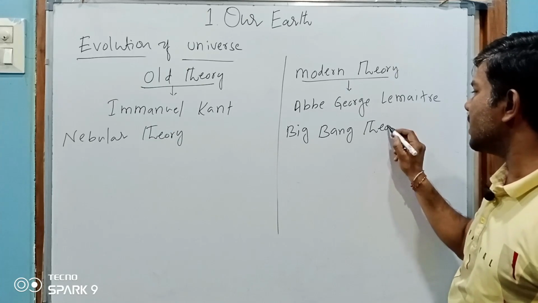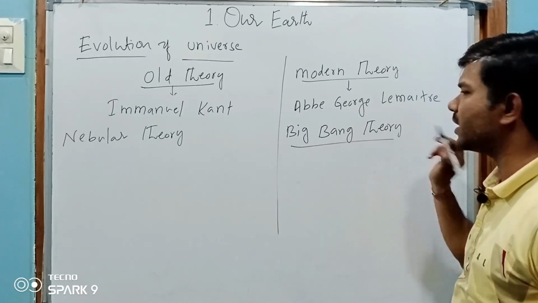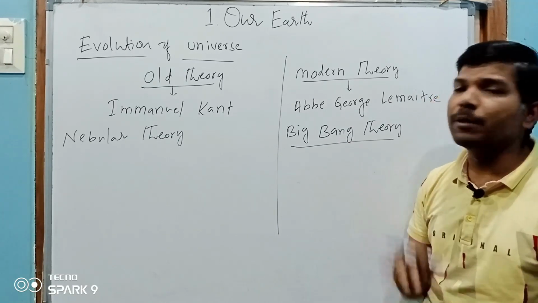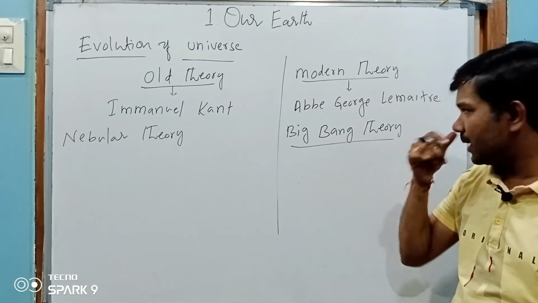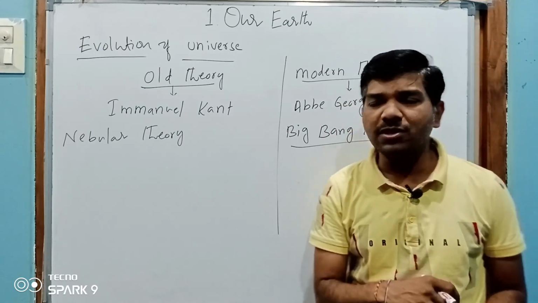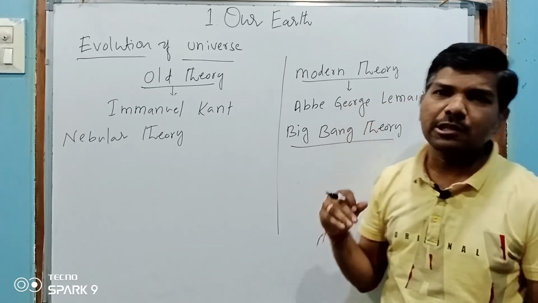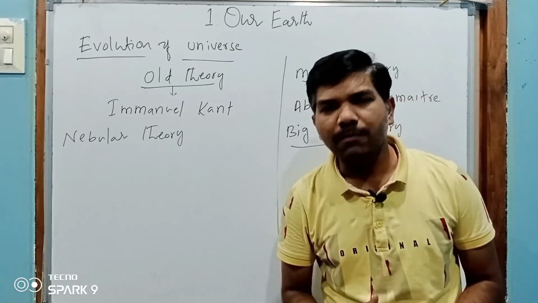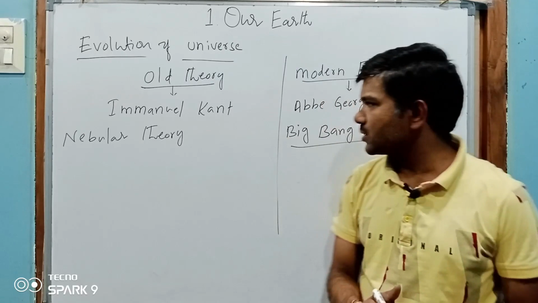The Big Bang theory is mentioned in our textbooks very clearly: the universe evolved due to the Big Bang. But who proposed it was not mentioned, and a detailed explanation is also not given in our textbook. So I want to add some extra information based on valuable resources.